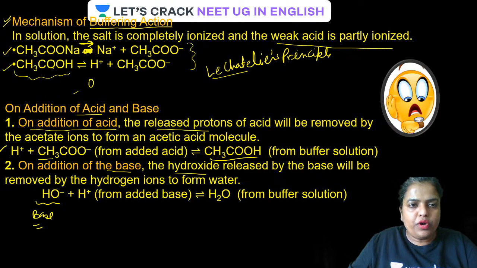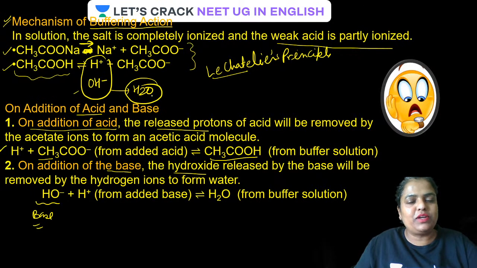Guys, if OH minus is there, what is going to happen? H plus is going to combine with OH minus and form a water molecule. Yes, a stable molecule. It is not going to ionize. Now, guys, you must be wondering, okay, stable molecule is formed, but what about the dilution going to be created by this?